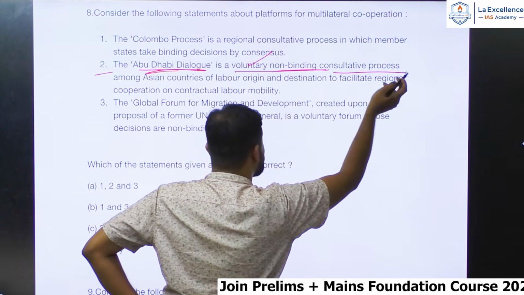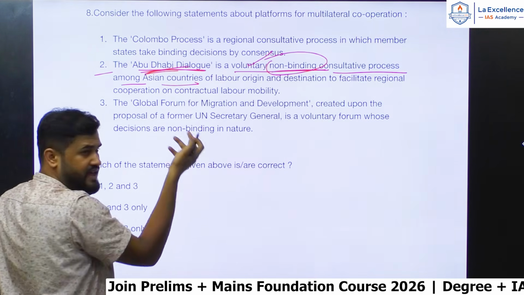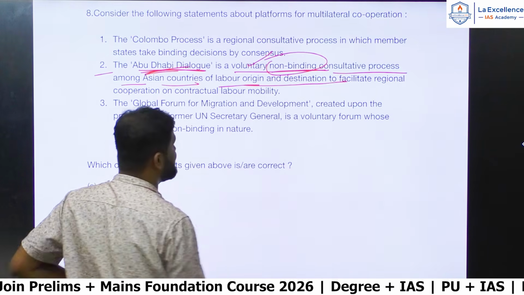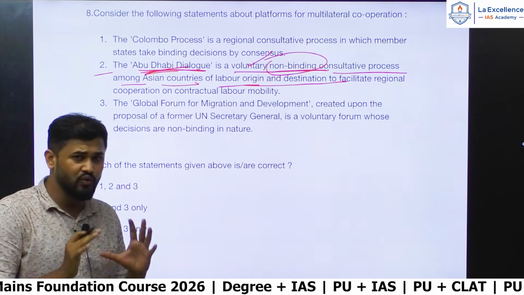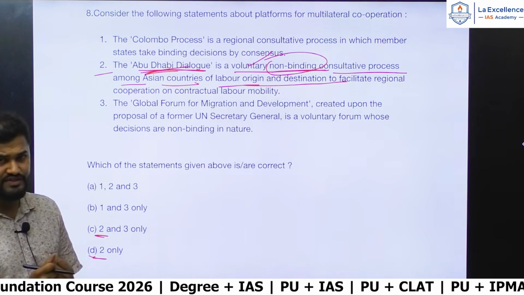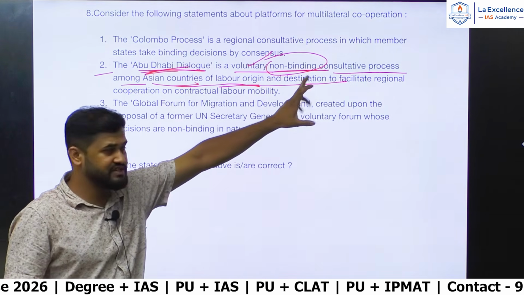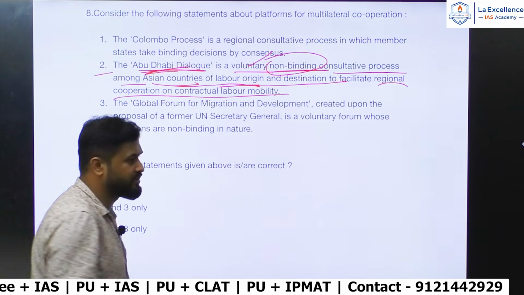Yes, it's a consultative process, non-binding, correct. Among Asian countries, Abu Dhabi, Asian country sounds good, right? Of labor origin and destination, yes, Abu Dhabi is in the UAE, which receives a lot of migrants from the rest of Asia. Yes, Asian countries of labor origin and destination, to facilitate regional cooperation and contractual labor mobility.